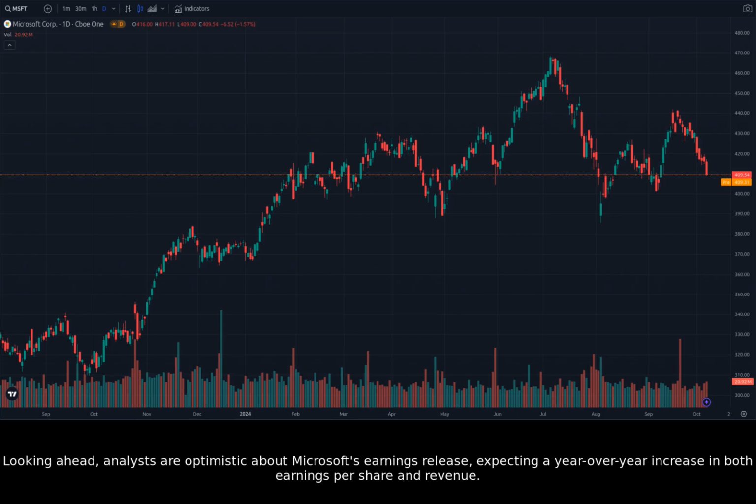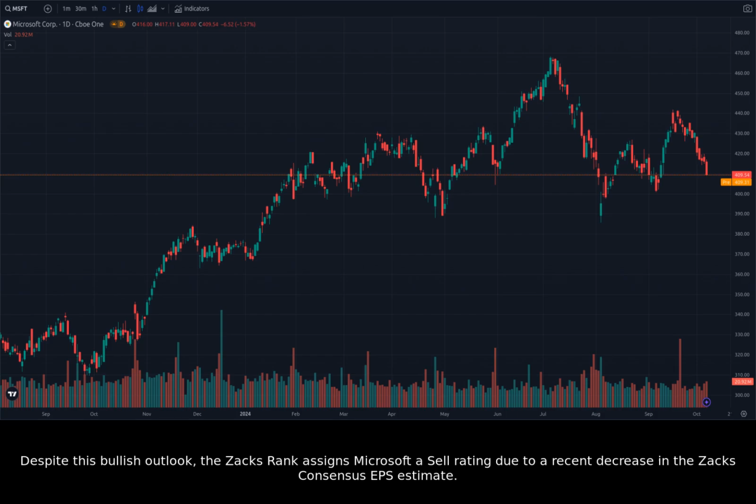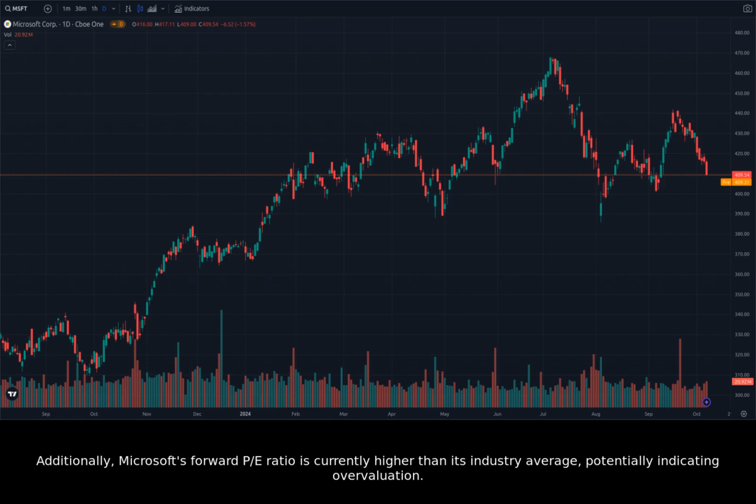Looking ahead, analysts are optimistic about Microsoft's earnings release, expecting a year-over-year increase in both earnings per share and revenue. Despite this bullish outlook, the Zacks rank assigns Microsoft a sell rating due to a recent decrease in the Zacks consensus EPS estimate. Additionally, Microsoft's forward PE ratio is currently higher than its industry average, potentially indicating overvaluation.